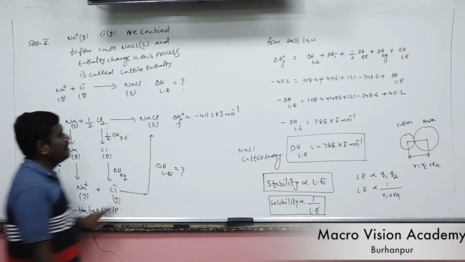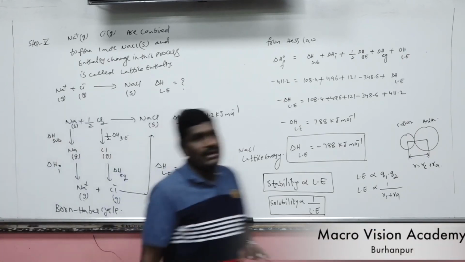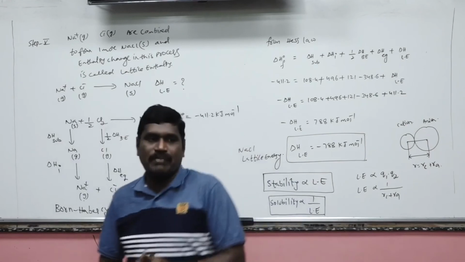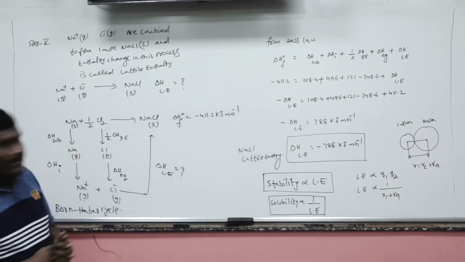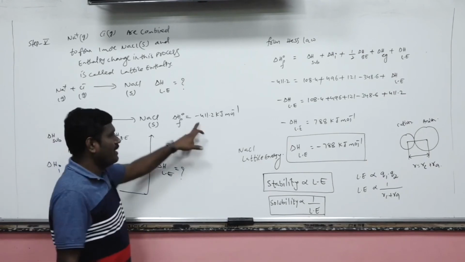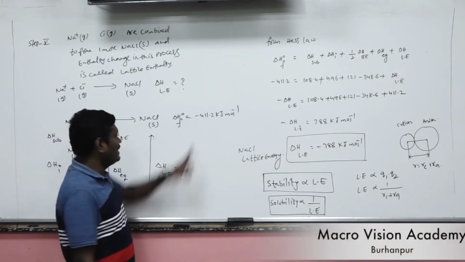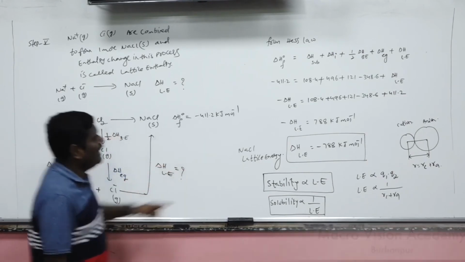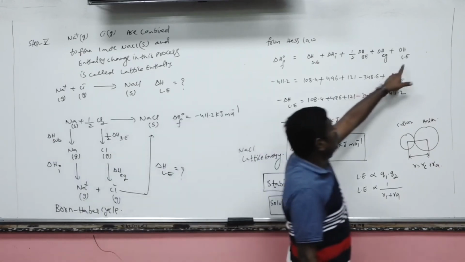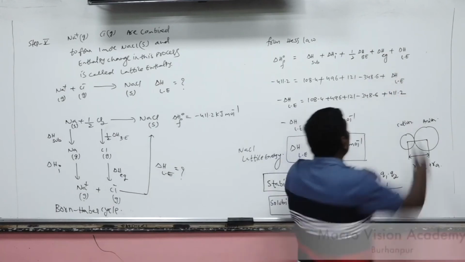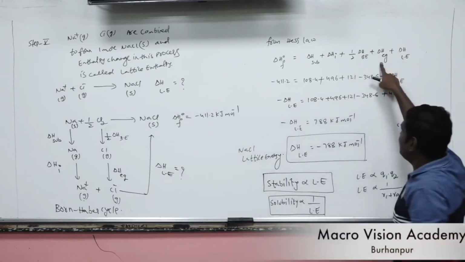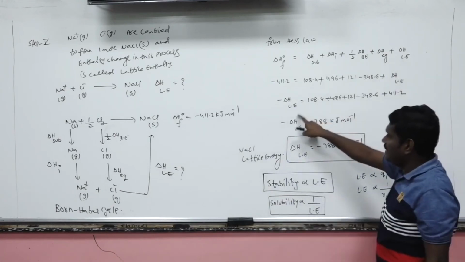versa. So from the Born-Haber cycle, there are indirectly two parameters, that is lattice energy and electron gain enthalpy of chlorine, and the electron gain enthalpy can be calculated. If the lattice energy is given to you, or we already know it, then the electron gain enthalpy we can find. Otherwise, if the lattice enthalpy is unknown and the electron gain enthalpy is given to you, then we can find the lattice enthalpy. Okay?